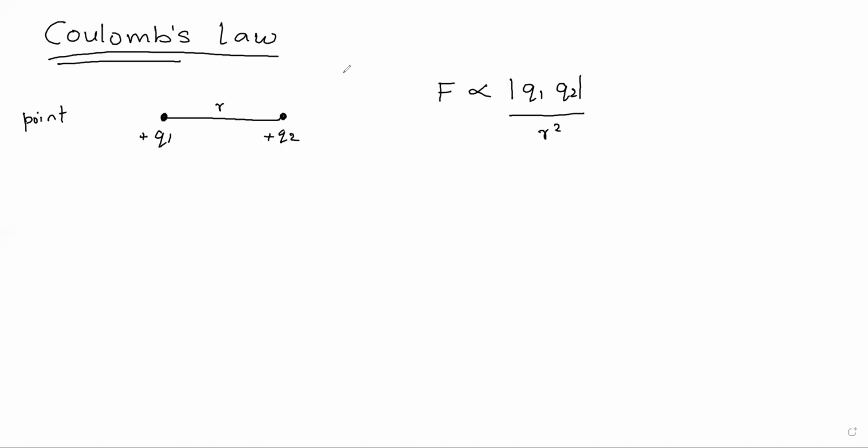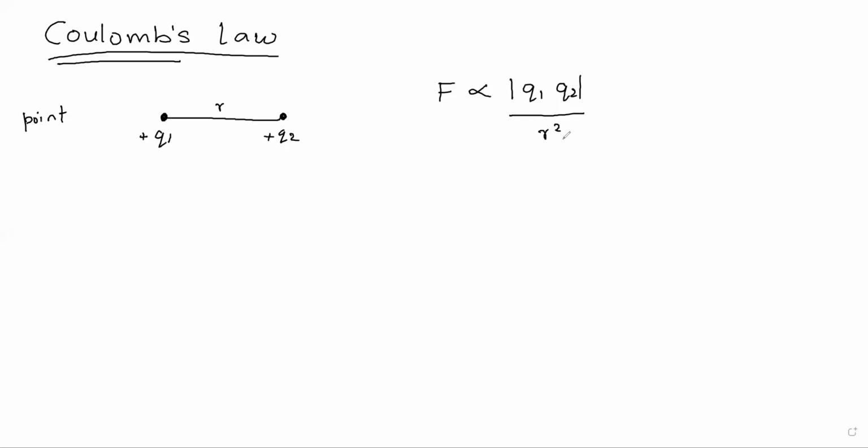If you are asked to give the statement of Coulomb's law, how will you state it? The electric force between two point charges kept in air at a distance of r from each other is directly proportional to the magnitude of the charges and inversely proportional to the square of the distance between them.